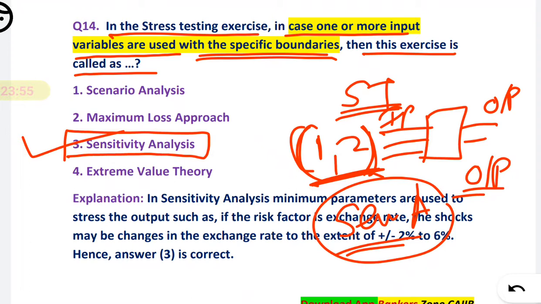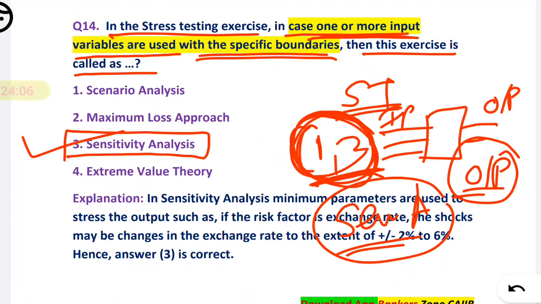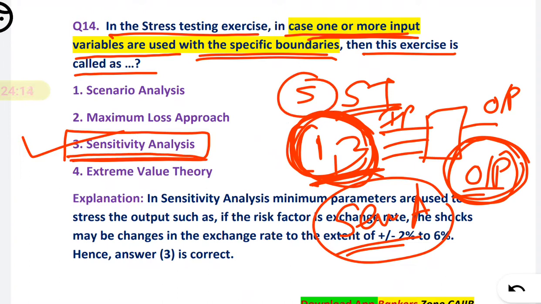Basically, how your output is varying with very small changes in the input. You are changing one or two inputs, meaning small changes in the input, and how your output varies, that is basically sensitivity. So it is a sensitivity analysis.